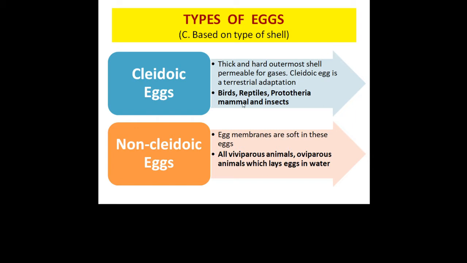These are found in birds, reptiles, prototherian mammals, and insects. The other category, non-cladoic eggs, where egg membranes are soft. These kind of eggs are found in all viviparous animals and in oviparous animals which lay eggs in water. Viviparous animals are those which give birth to young ones and they do not lay eggs, such as humans.